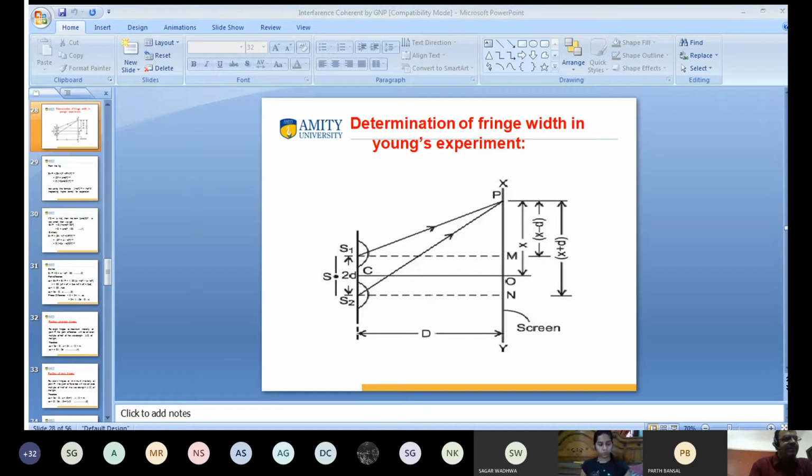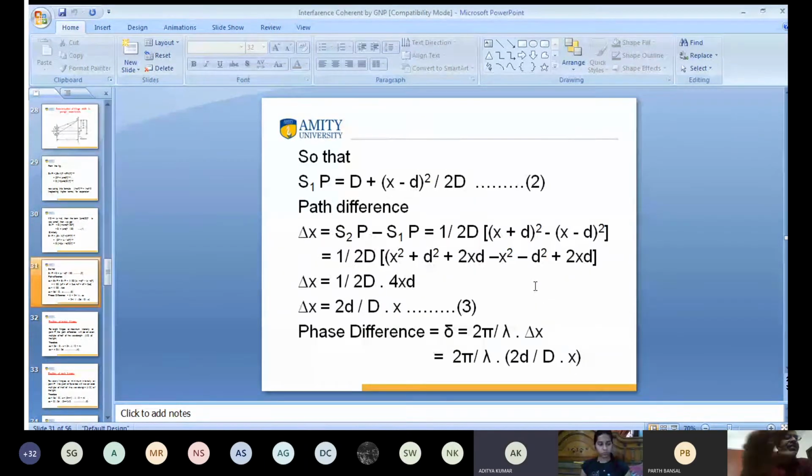Clear? Yes, sir. Okay, so this is the path difference. Have you seen the screen? Yes, we can see. Good. Path difference is equal to S2P minus S1P. I take the difference. Then we get path difference equal to 2d divided by capital D into X. This is path difference. Then what is phase difference? Phase difference is equal to 2 pi by lambda into path difference.